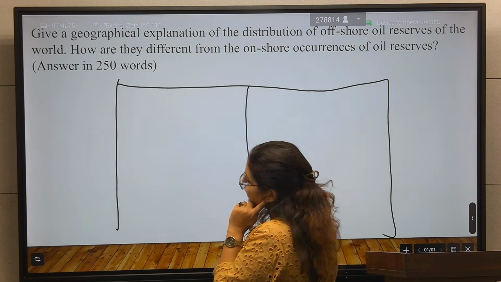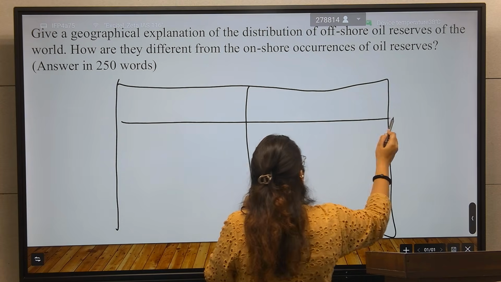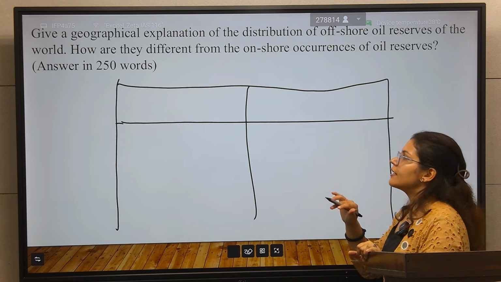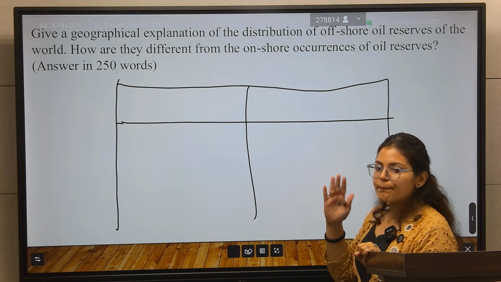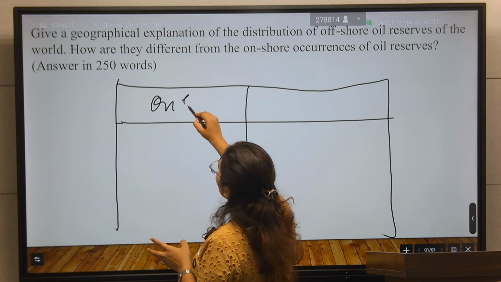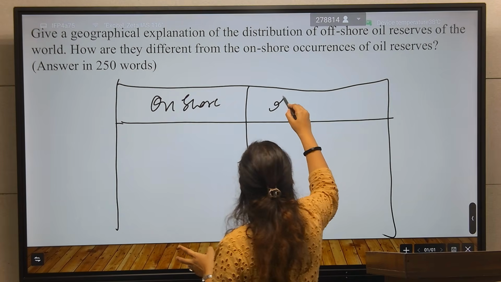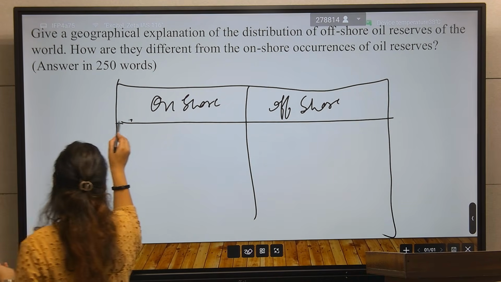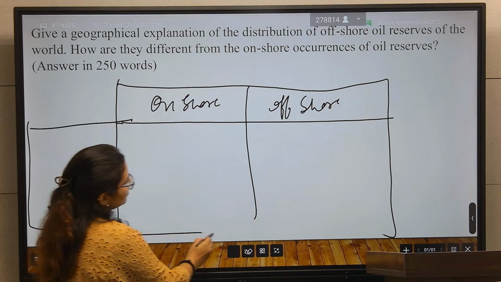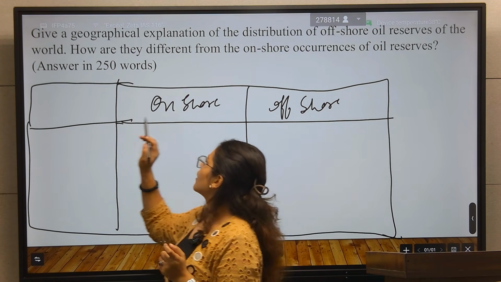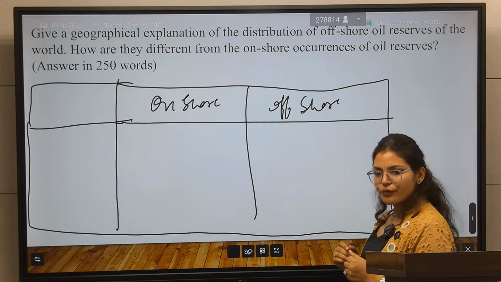So here you will make a table, the best way to represent the difference or comparison between any two things. Draw a table: here onshore, here offshore. How will you differentiate it? On what criteria will you differentiate the onshore reserve and the offshore reserve?